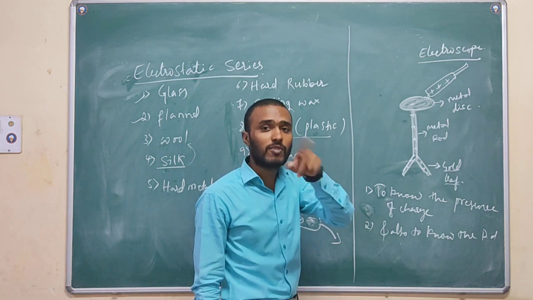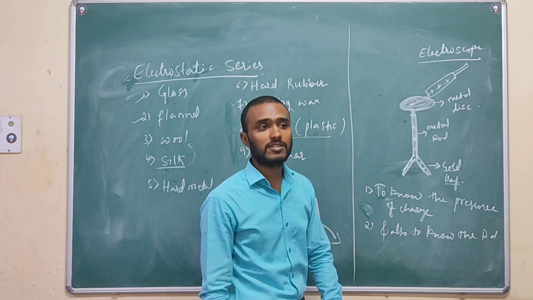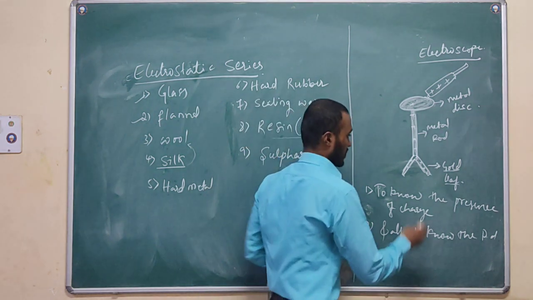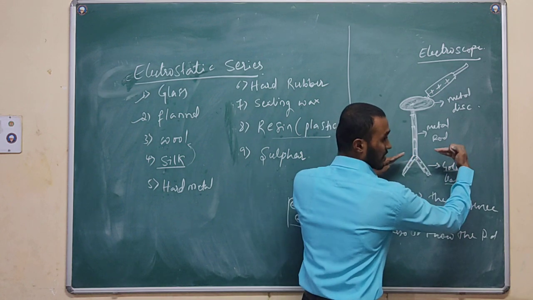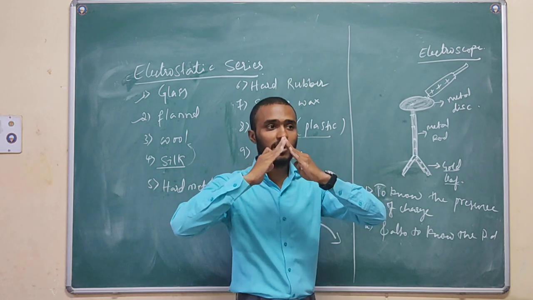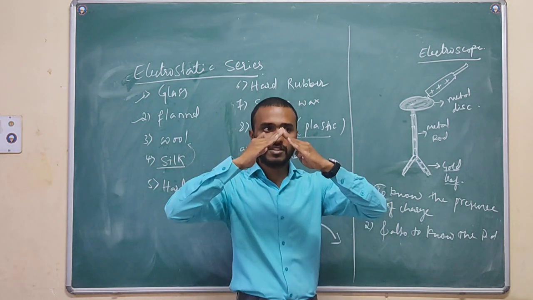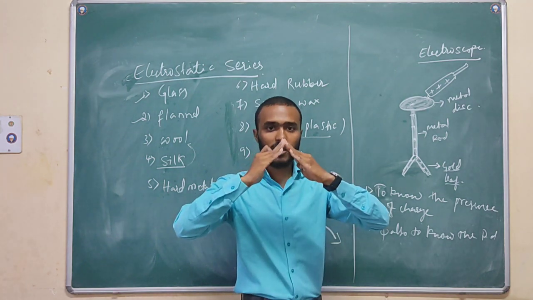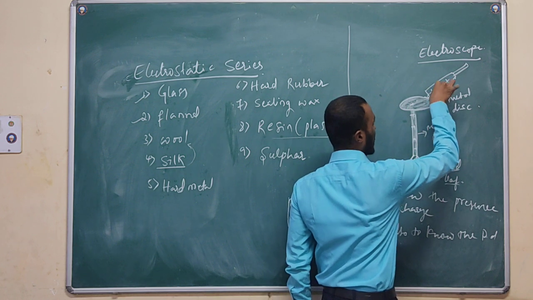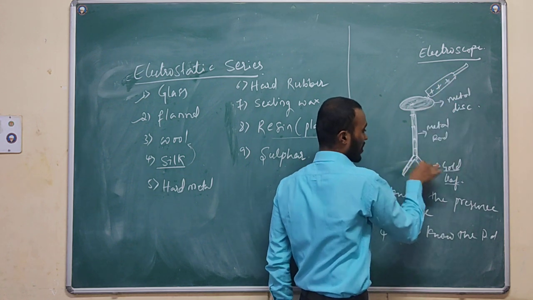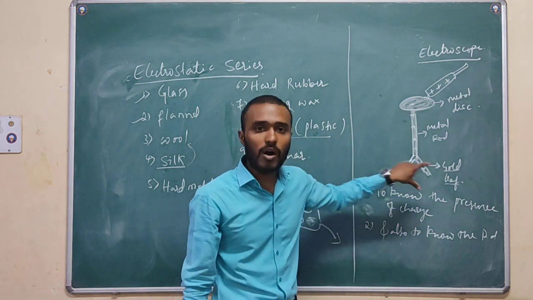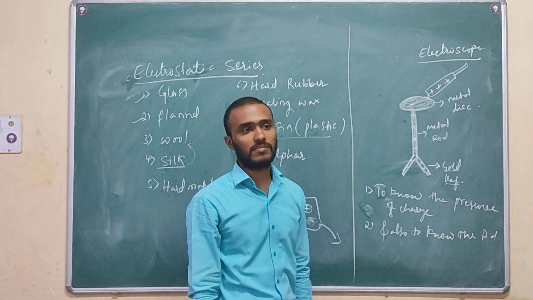Try to remember what we have discussed previously. Similar kinds of charges, what happens? They will repel each other. This foil becomes like this. If they are having similar kinds of charges, they will repel like this. So however, whether I touch a positive or negative body, this leaf also gets the same kind of charge. So this is what shows the presence of charge.